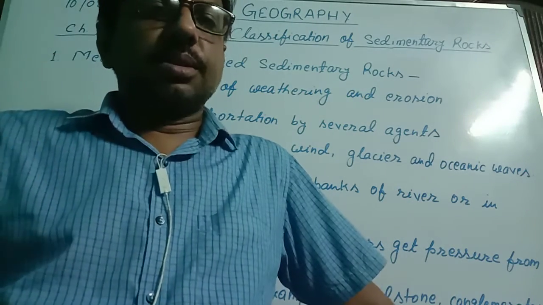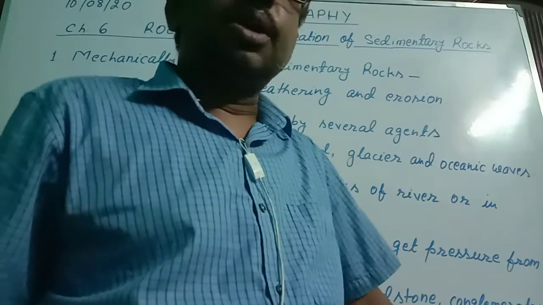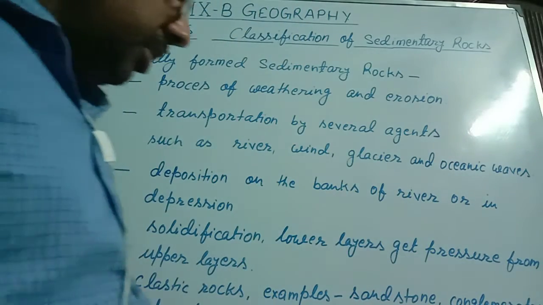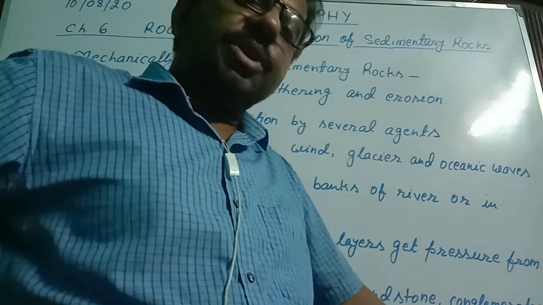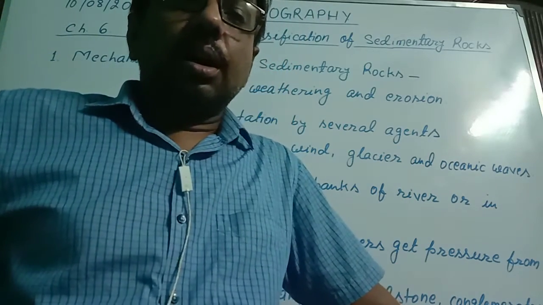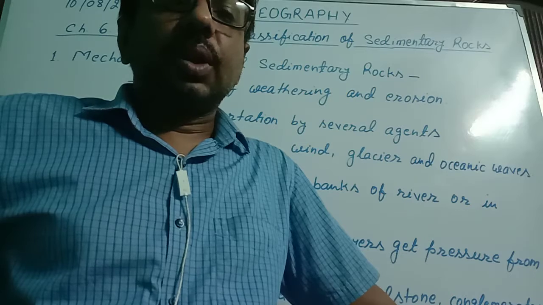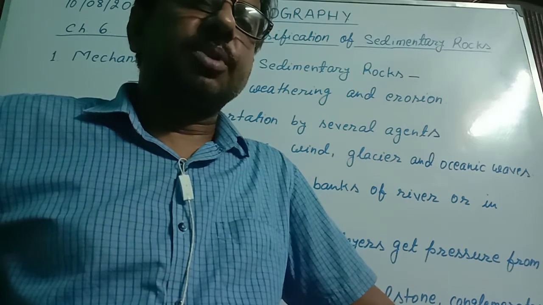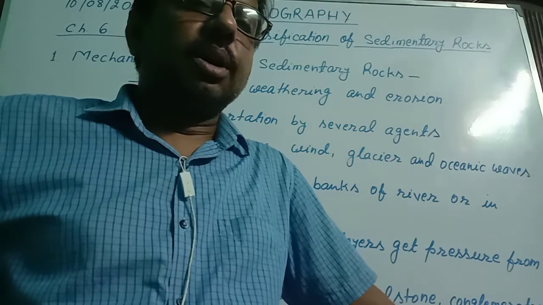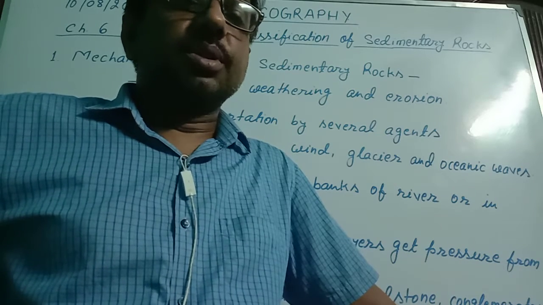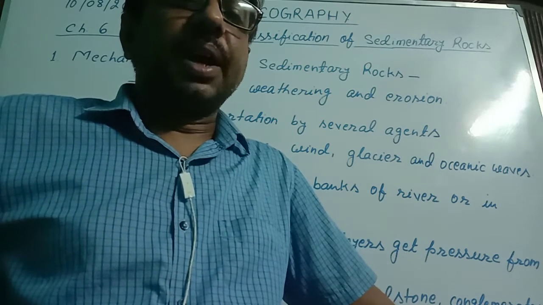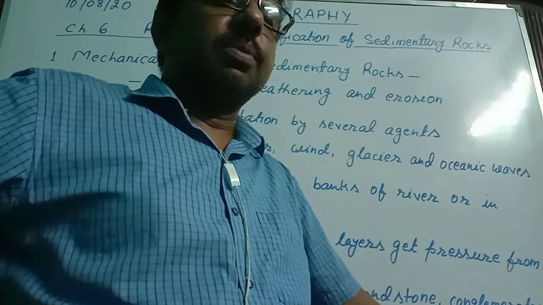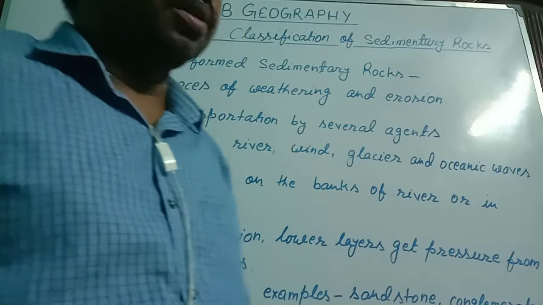Sediments are eroded materials, and when these eroded materials are deposited layer by layer on the banks of a river or in the depressions, the lower layer gets a huge pressure from the upper layer and becomes cemented and compacted, meaning it becomes hard, that takes the shape of rock, that is the sedimentary rock.